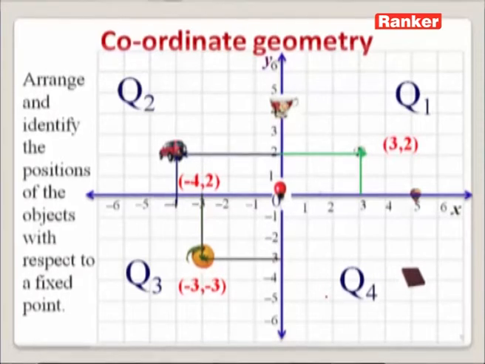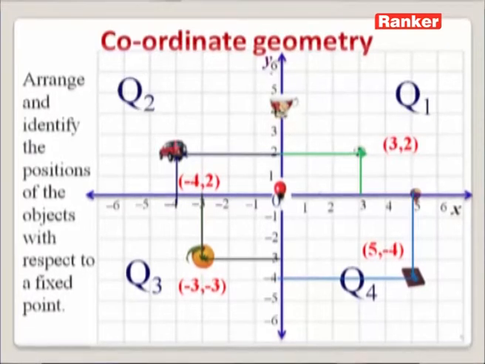Even the location of this book can be identified with the ordered pair (5, -4), and this book is in the fourth quadrant.